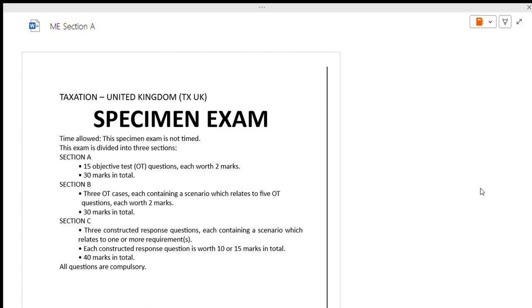Now coming back to Section A of the mock exam, which I have taken from Kaplan. It will have 15 questions of 2 marks each. Basically, they will ask the theoretical rules and their applications, and we have to be very specific.